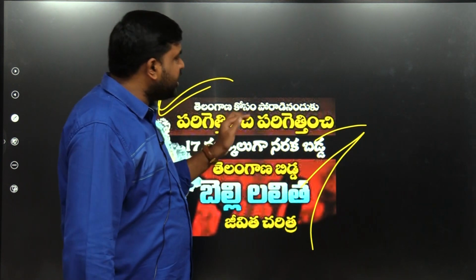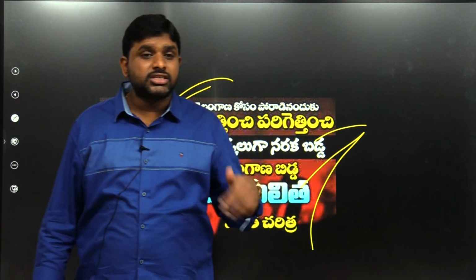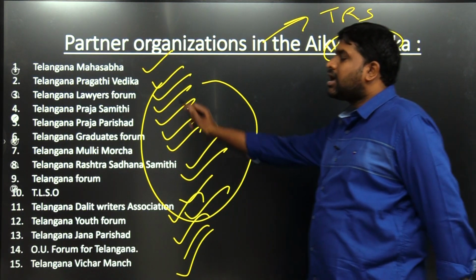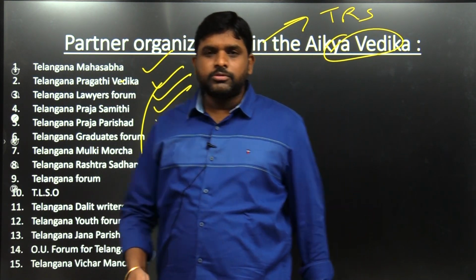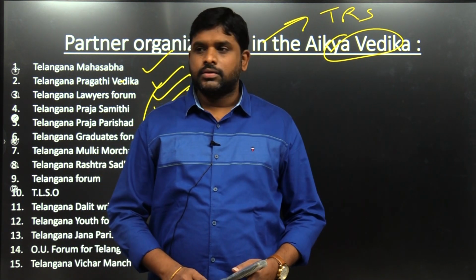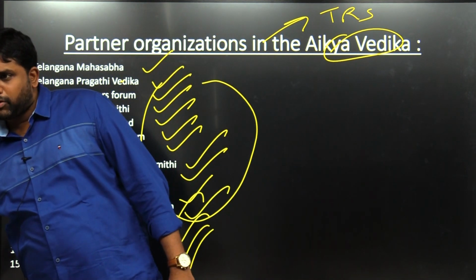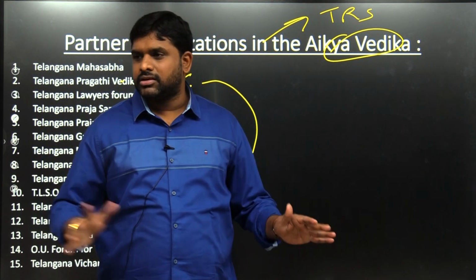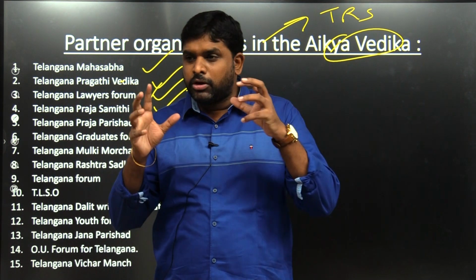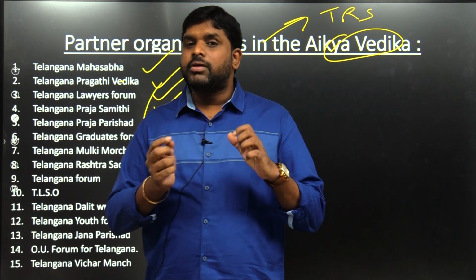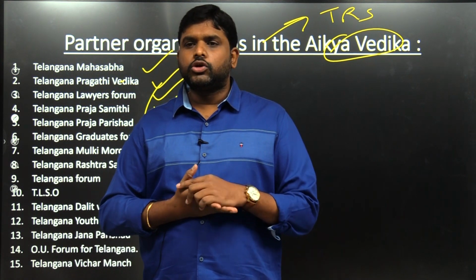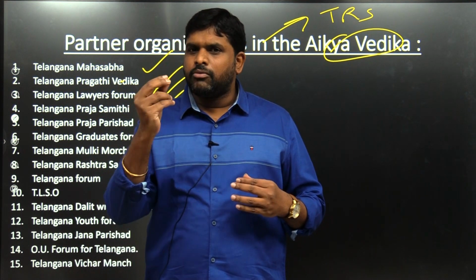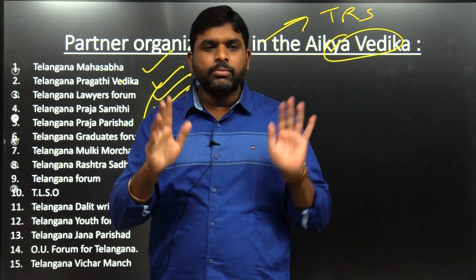Then we will discuss individually what the civil society organizations, like Telangana Mahasabha, did and what their contributions are, before merging only. Unit 2 is about TRS. We will not discuss TRS now, only before merging. So remember the side headings. Tomorrow we will discuss civil society organizations one by one: organization name, one or two important sentences, one or two important points.